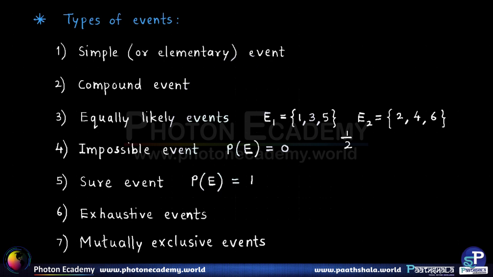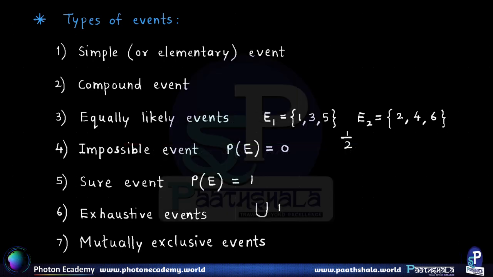The way we denote it, as we will study later, is the union of the events Ei, where Ei is a generic symbol and i varies from 1 to n.